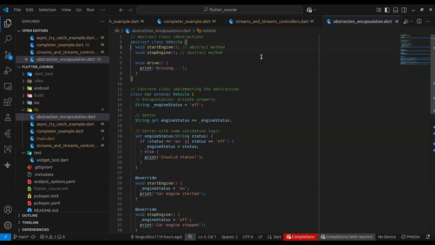Okay, so to explain the concept in code, abstractions are usually built with abstract classes. An abstract class is a class that declares an interface or has an abstract keyword in it.